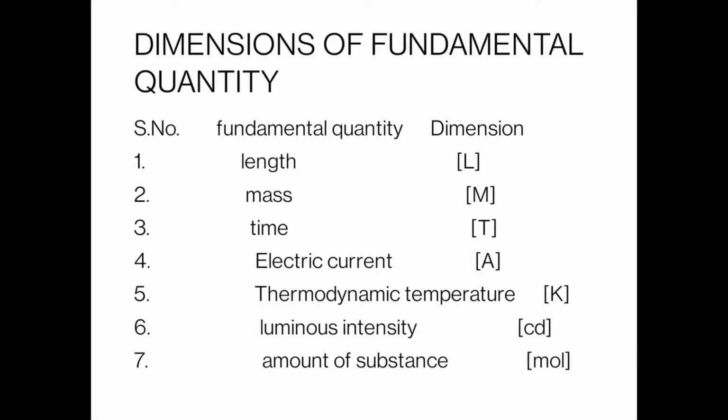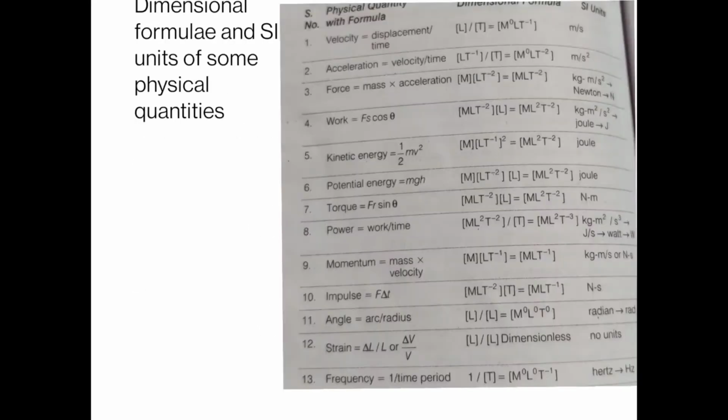Now we consider dimensions of fundamental quantities. As we know, we have 7 fundamental quantities. First one is length, and the dimension for length is L. Dimension for mass is capital M. Dimension for time is capital T. Dimension for electric current is capital A. Dimension for thermodynamic temperature is capital K, and the unit is Kelvin. Dimension of luminous intensity is CD, and the unit is candela. Dimension of amount of substance is MOL, and the unit is again mole.